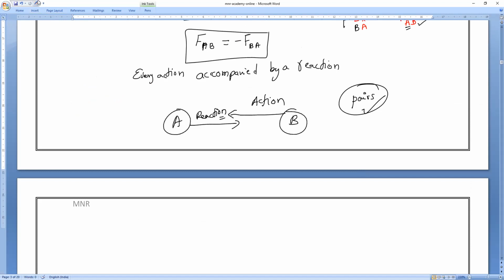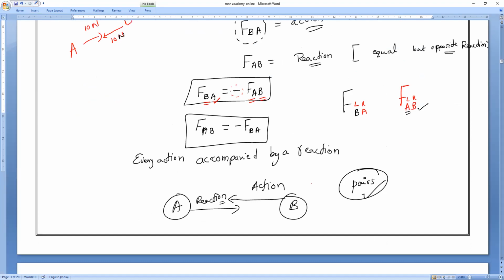So should the action part be negative as well? No, action is always positive. Here the first action is done by B and the reaction is opposite. That is why the reaction is opposite. People will consider this positive and this negative.